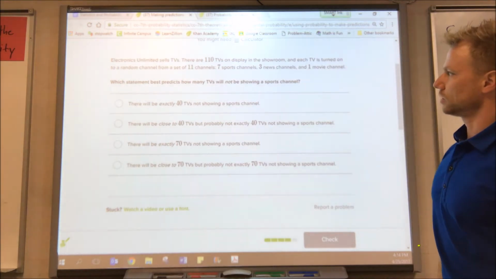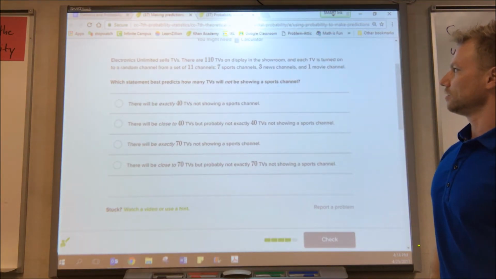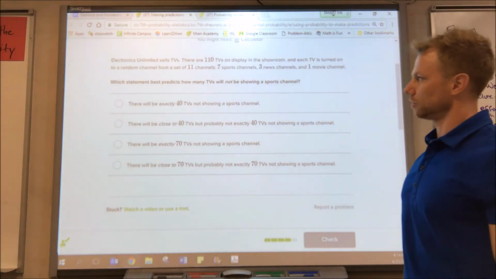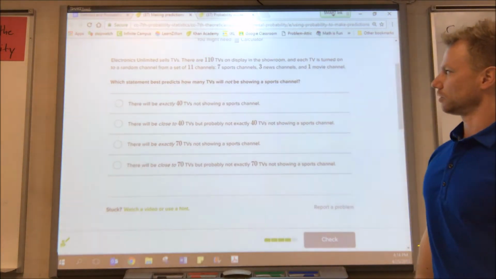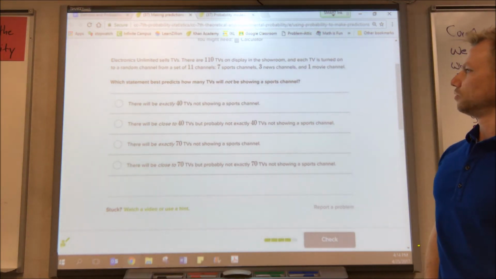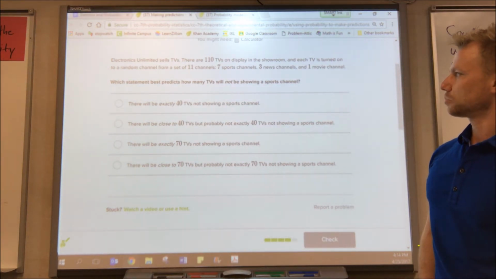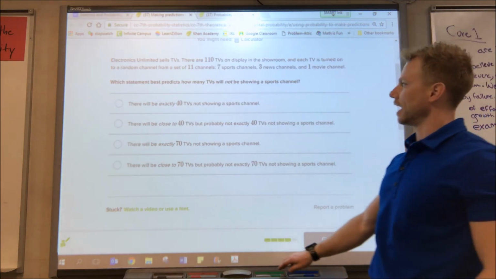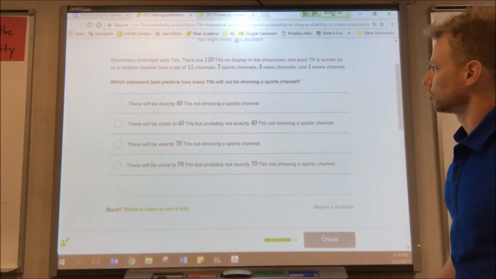Electronics Unlimited sells TVs. There are 110 TVs on display in the showroom, and each TV is turned on to a random channel from a set of 11 channels. There's 7 sports channels, 3 news channels, and 1 movie channel. Which statement best predicts how many TVs will not be showing a sports channel? Okay, how many will not be showing a sports channel?